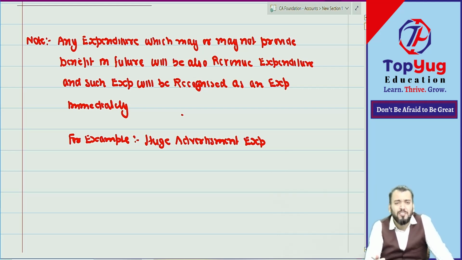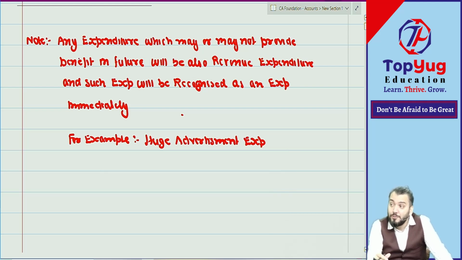One we do for our day-to-day activities. For example, for a particular batch we do some promotions. For a particular batch, that is sales promotion, and that will be charged to P&L as a revenue expense, because that is for a particular accounting period. So we are not discussing sales promotion or small promotional activities.